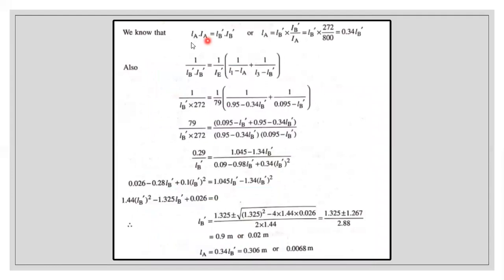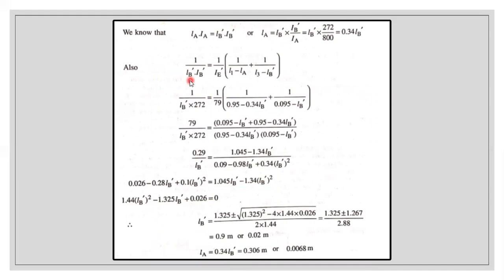Just compare the frequency of rotor A and rotor B dash. LA IA is equal to LB dash IB dash. So keep LA, this is unknown, in the left hand side, take everything to the right hand side. So we'll be getting a value of LA is equal to 0.34 LB dash. Just keep this as equation 1.